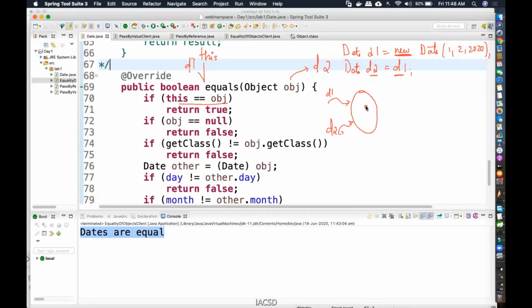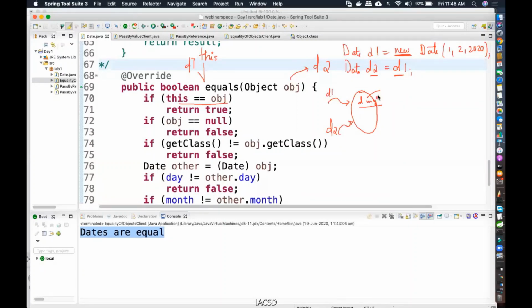D1 as well as D2 are both pointing to the exact same object. So if you're pointing to the exact same object, why do I need to use the dot operator, get the day, month, and year, and again get the day, month, and year and compare? They are both pointing to the same object. Why should I go inside the object and compare the day, month, and year? That decreases my performance.